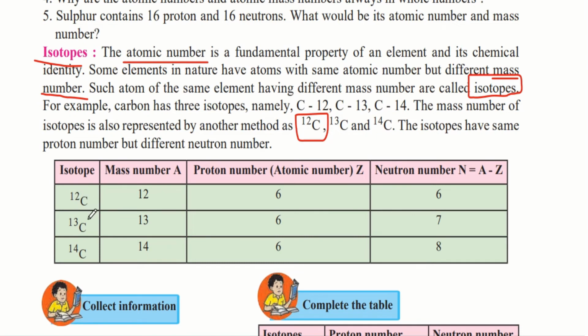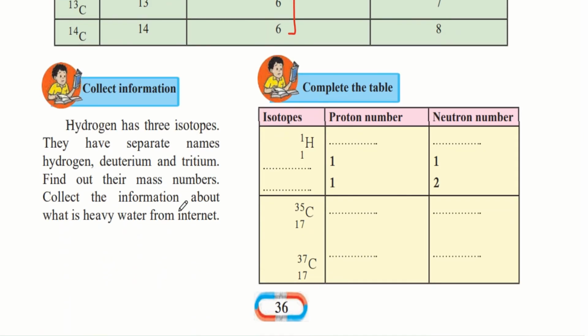So here C12, C13 and C14 have respectively 12, 13, 14 as their mass number A. So the proton number would be the same, and that would be 6. And the neutron number would be 12 minus 6, that is 6, 13 minus 6, that is 7, and 14 minus 6, that is 8. Therefore, the neutron number is different, but the proton number is same, and these are called isotopes.